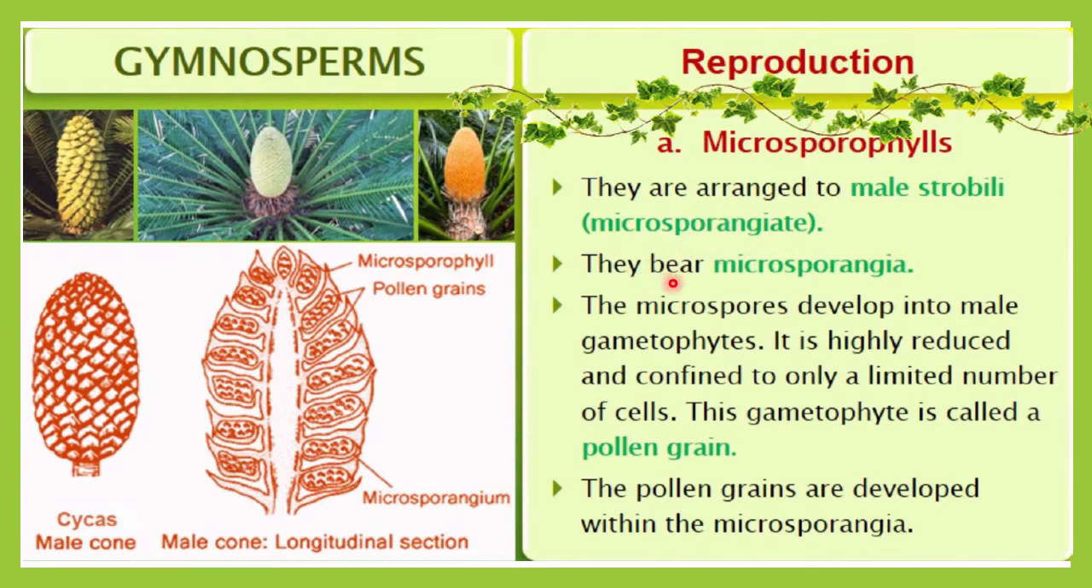They will bear microsporangia, which are responsible for male sporogenesis, and the microspore develops into the male gametophyte. You know very well, in the last lecture we already discussed that the microspore is responsible for the formation of a male gametophyte. It is highly reduced and confined to only a limited number of cells, and this gametophyte is now called a pollen grain. The pollen grains develop within the microsporangia.